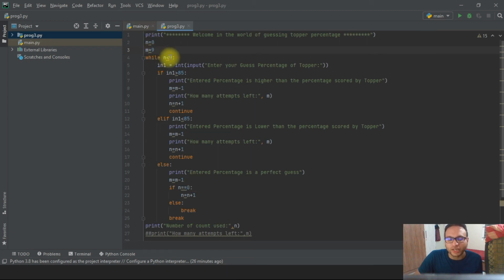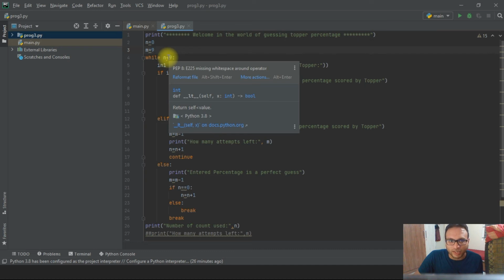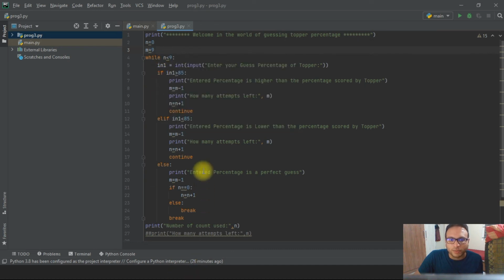The while loop starts, n is less than 9, perfect, then the person inputs the value 85, and it comes inside directly: m minus 1, 9 minus 1 is 8, and after that it goes out automatically, and then it prints that the attempts used is 0.